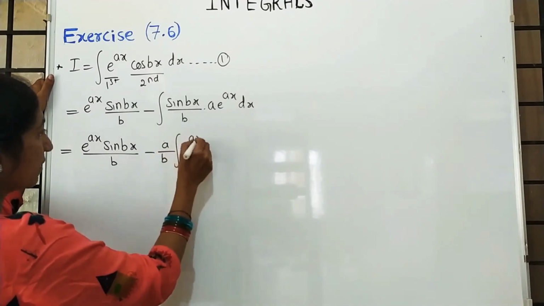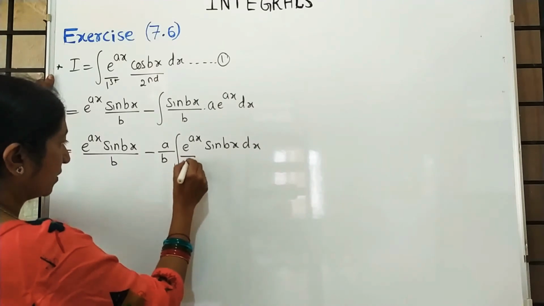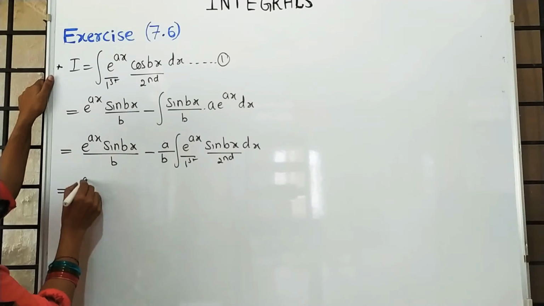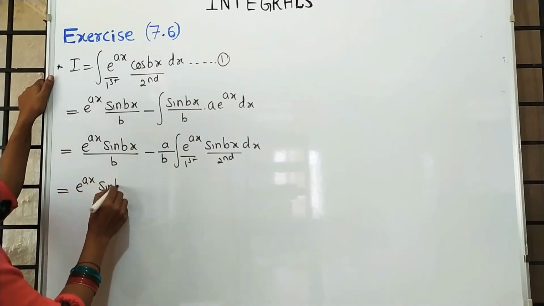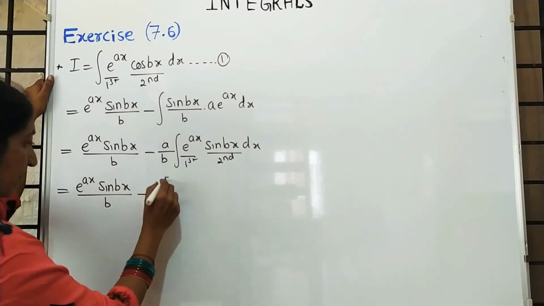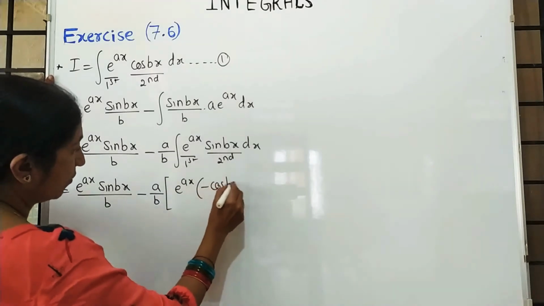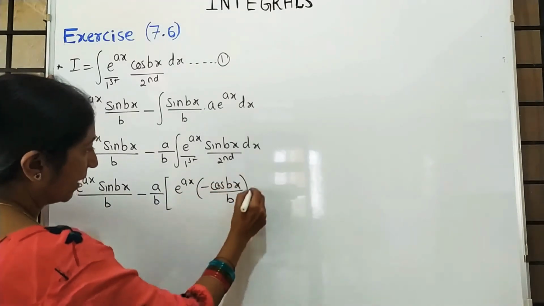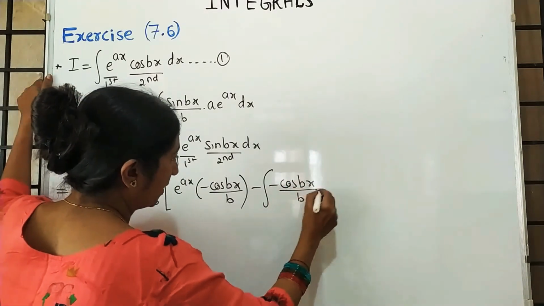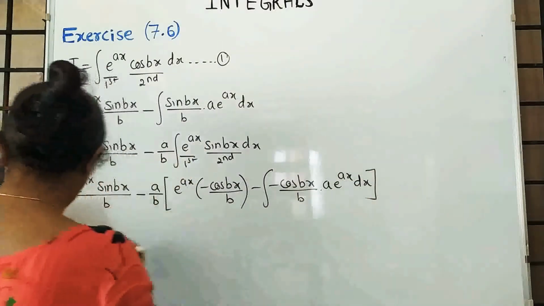Again write it in the standard form, because whatever we took in the first one. This is the first function and this is the second function. E raised to ax into sin bx by b minus a by b in the bracket, e raised to ax into minus cos bx by b, minus integration of minus cos bx by b, it is a into e raised to ax into dx.